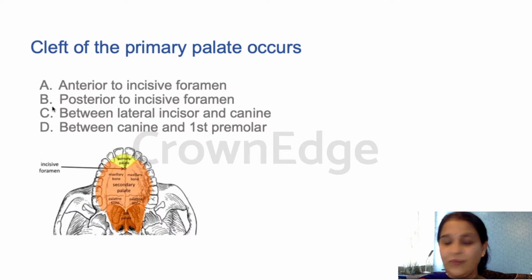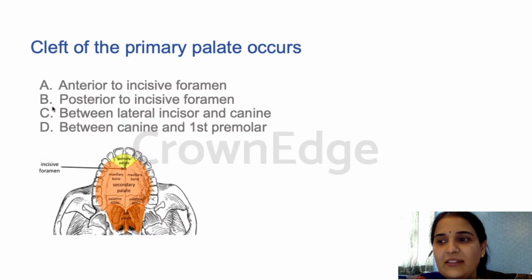I don't think we need to even read a lot of options for this question, but can you guys tell me which is the answer for this question? Primary palate is where... Primary palate is the area anterior to the incisive foramen. So if a cleft happens in the primary palate, it means it is happening anterior to the incisive foramen.